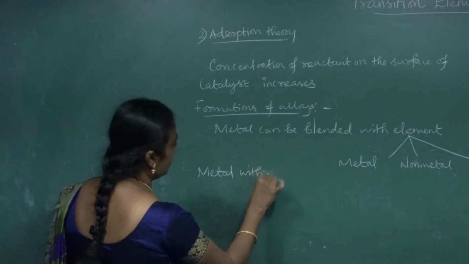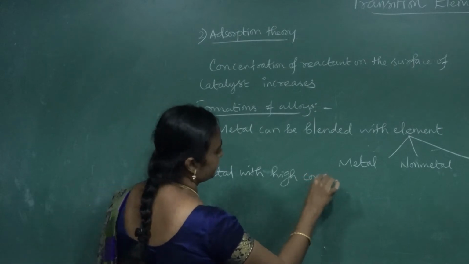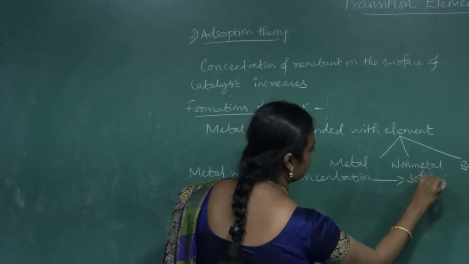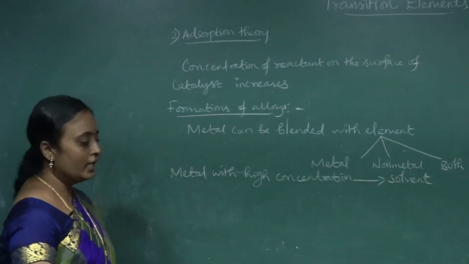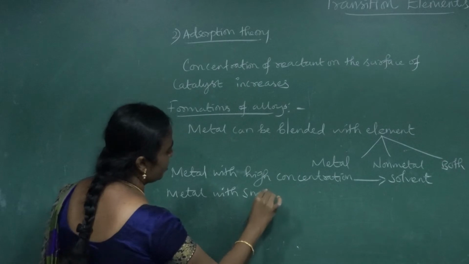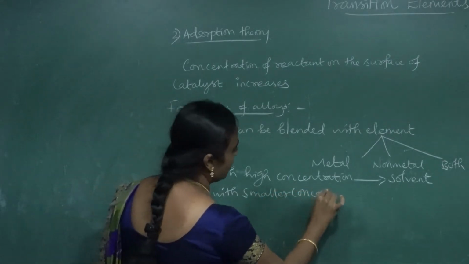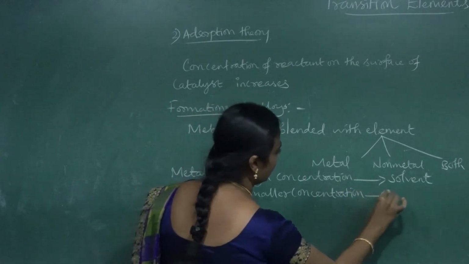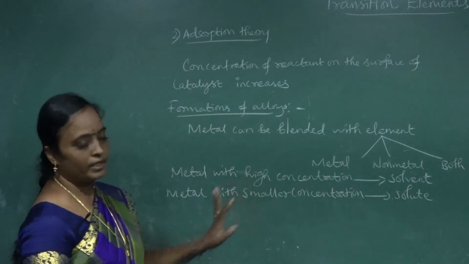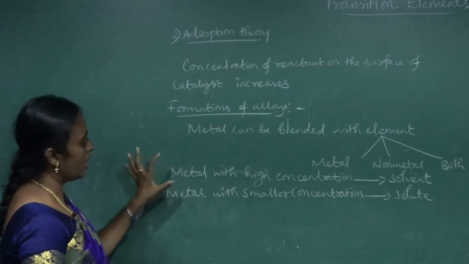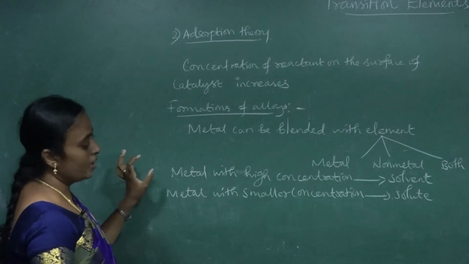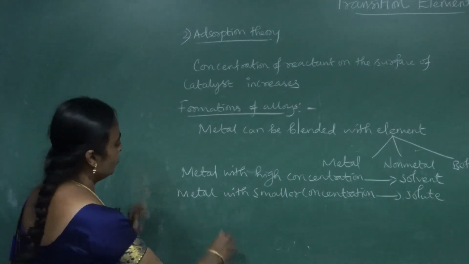So the metal with the higher concentration we'll take as a solvent. A metal with a smaller concentration we take as a solute. So we are going to discuss in terms of two factors. One is a solute and another one is a solvent. Okay. So an alloy is a homogeneous mixture. Okay. Now what is the condition? So according to Hume-Rothery